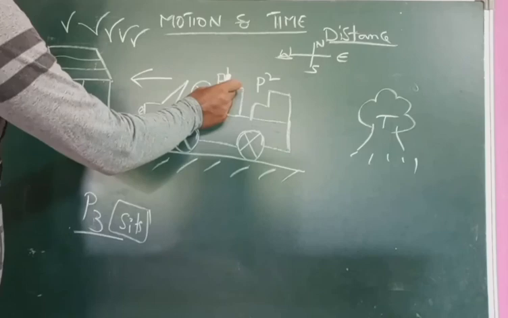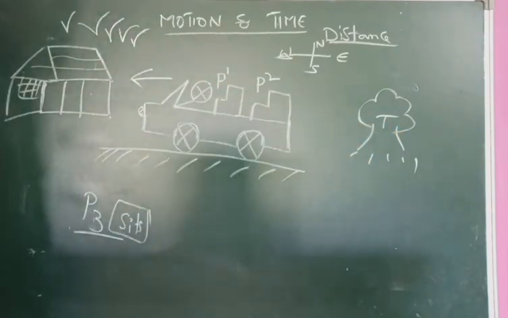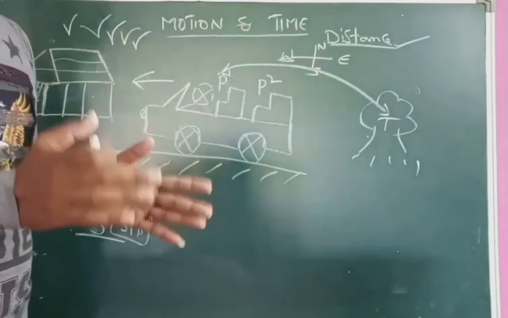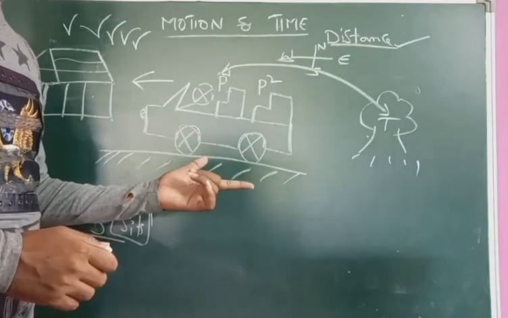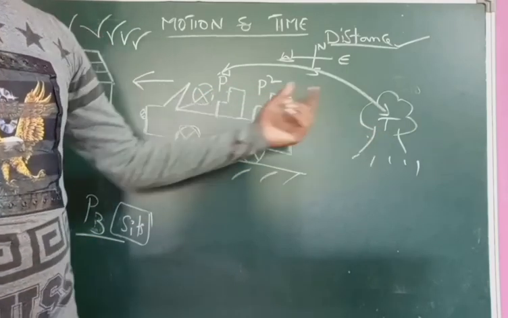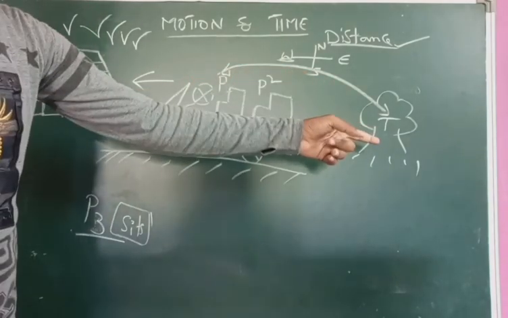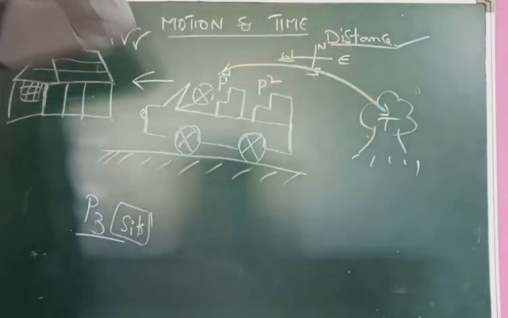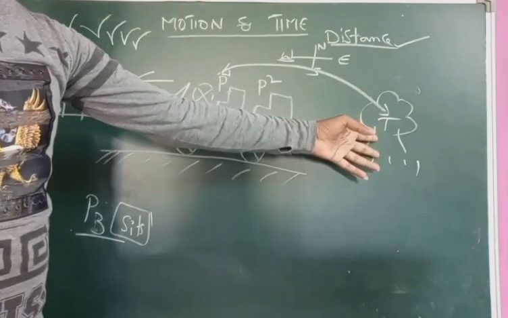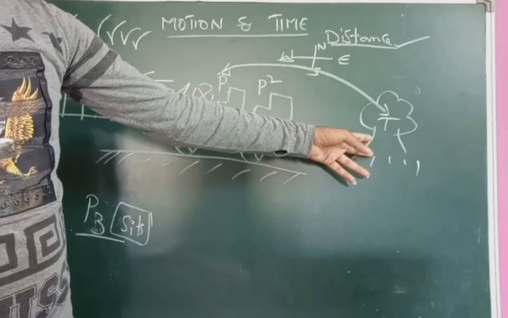So with respect to P1, what is the position of the tree? Rest or motion? The distance between the two bodies is varying. With respect to P1 and the tree, the distance varies because the car is in motion, so P1 is also in motion. Is that clear? So P1 and tree are in motion with respect to each other.